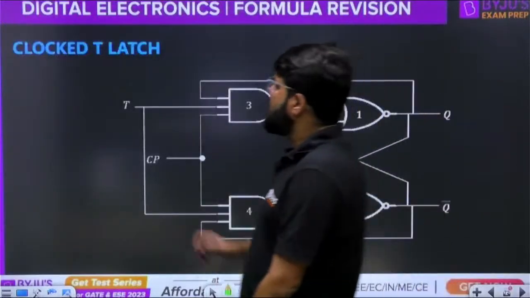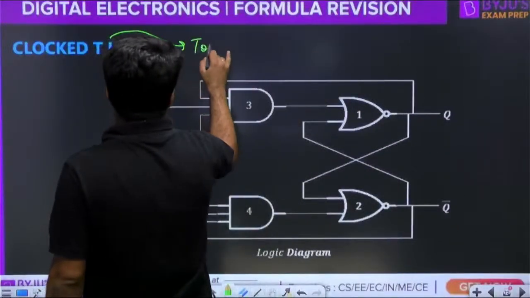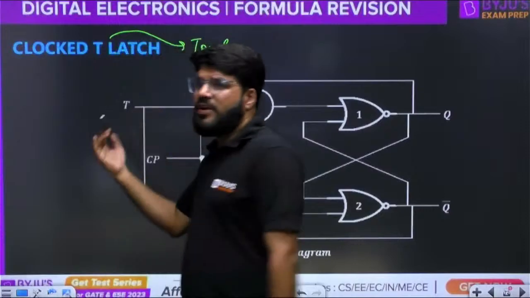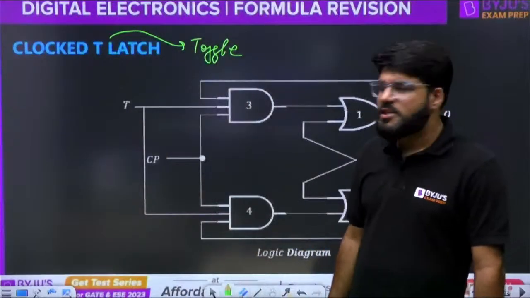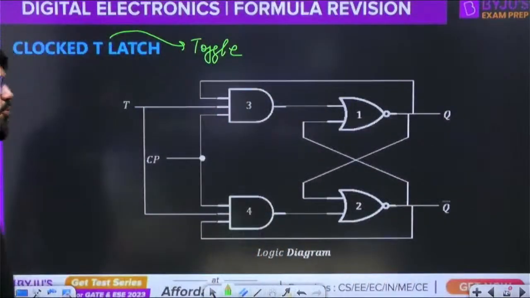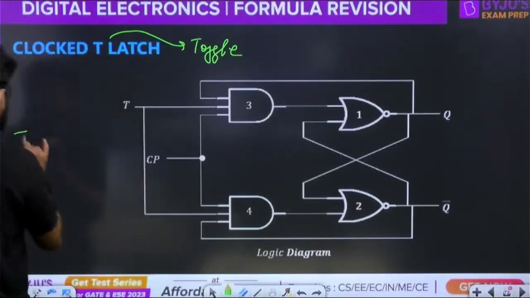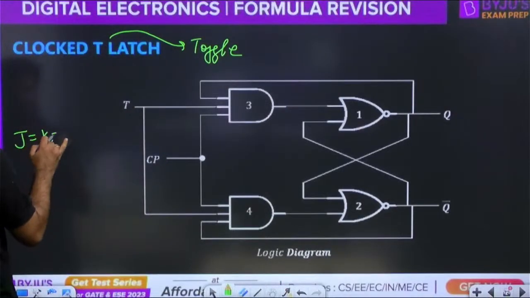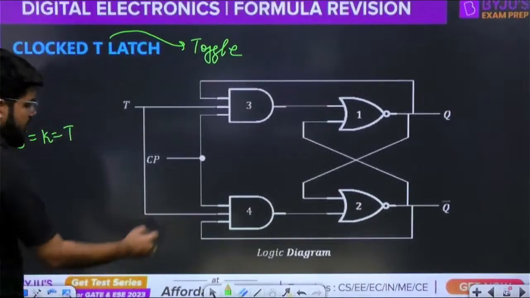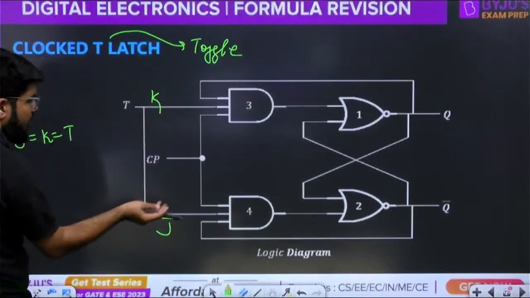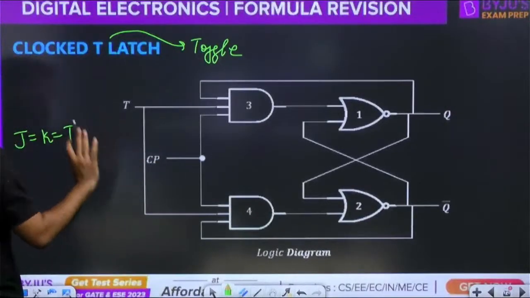Lastly, we have the clocked T latch, T standing for toggle, and it is just one modification of the JK latch. Both the JK inputs are shorted. That is, they are tied together, and we call it T. This was J, this was K. Now they are common, and that common node is known as the T.